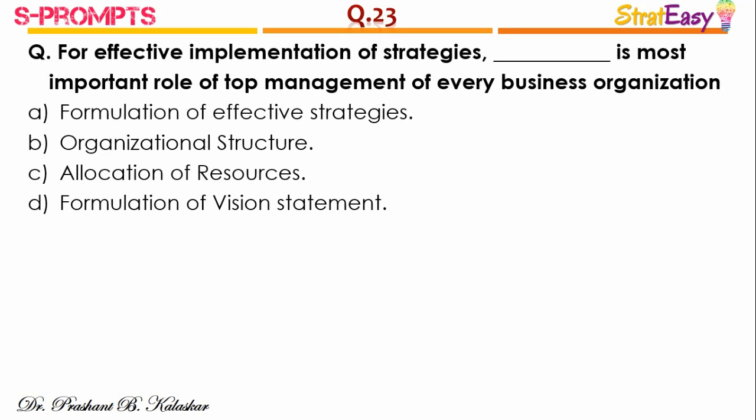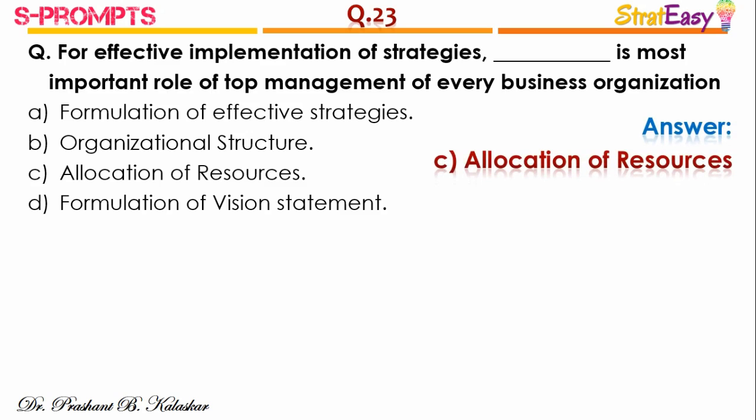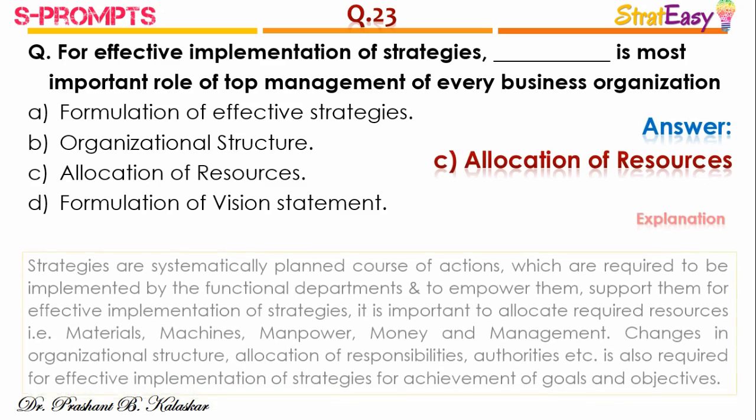Question number 23. For effective implementation of strategies, dash is most important role of top management of every business organization. And the right answer is option C, allocation of resources.